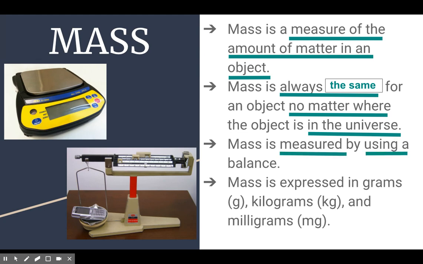It's measured using a balance. We've already learned this. We've been using balances in class, like this one, an electronic balance. The other picture is of a triple beam balance. That's what I had to use to learn how to measure mass. And we've already learned that mass we measure in grams. So again, all you should have are bullets with just the underlined information. You might want to pause here if you haven't finished before we move on to weight.